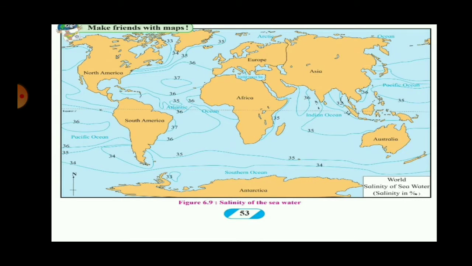Here in this figure, you can see the salinity of the sea water. Salinity is expressed in parts per thousand, and the lines on the map joining places having the same salinity are called isohalines. So you can see the isohalines in this map. Uneven distribution of temperature on the earth, uneven supply of fresh water, etc. affect the salinity of seawater.